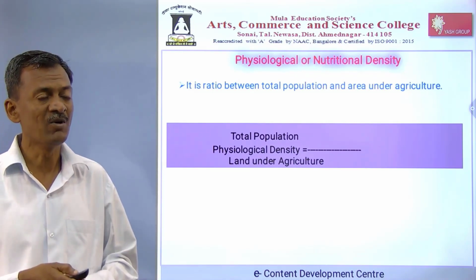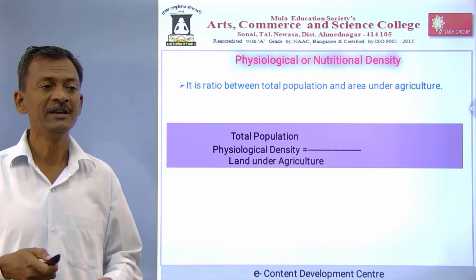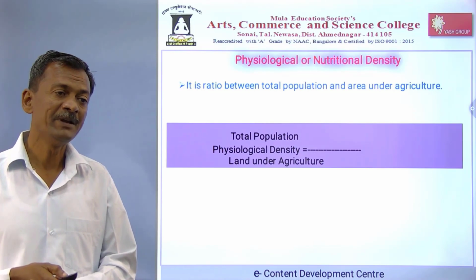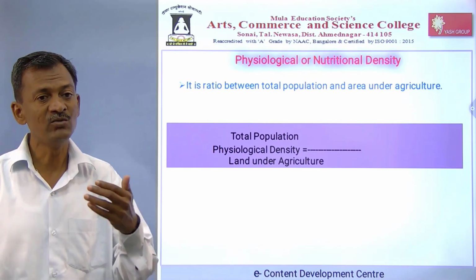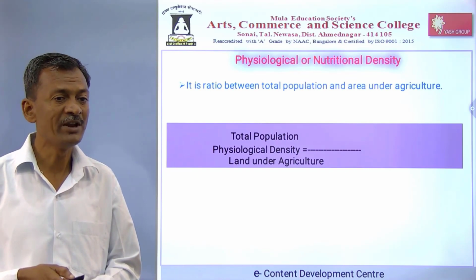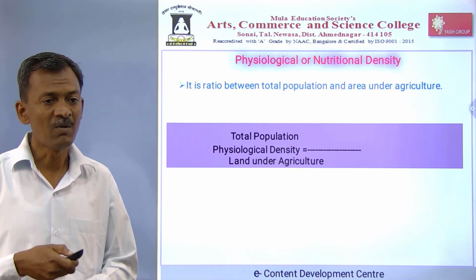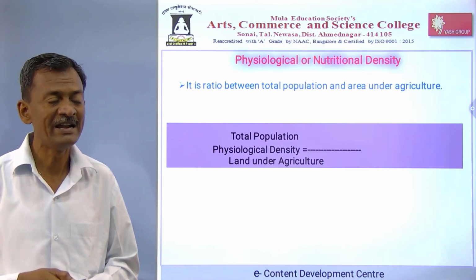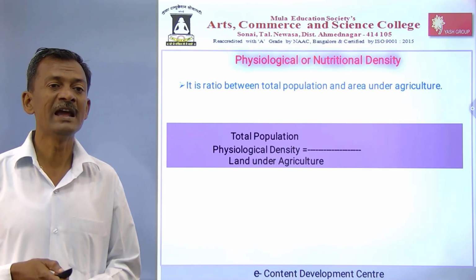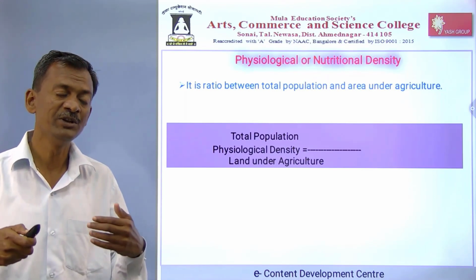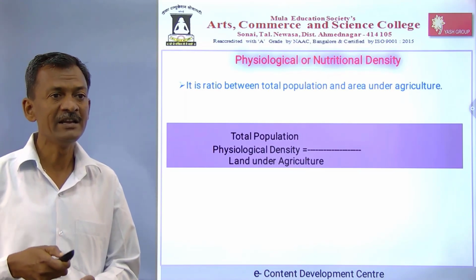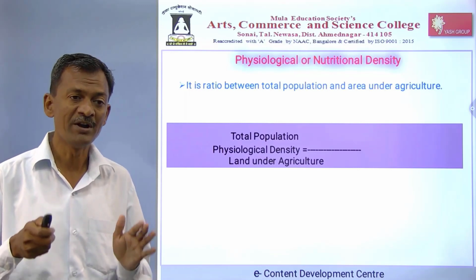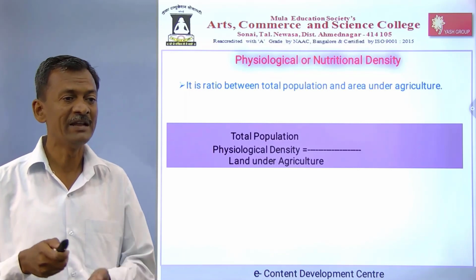Next one, the nutritional density. For every population, food is very important. When density is increasing, it badly affects food and agricultural productivity. It can convert that nation into poverty. That's why physiological density means the total population divided by the agricultural land area. Because agricultural land produces food, it supplies the nutrients. Agriculture is the main element which gives the nutrition or food for that population. That's why this formula is important.